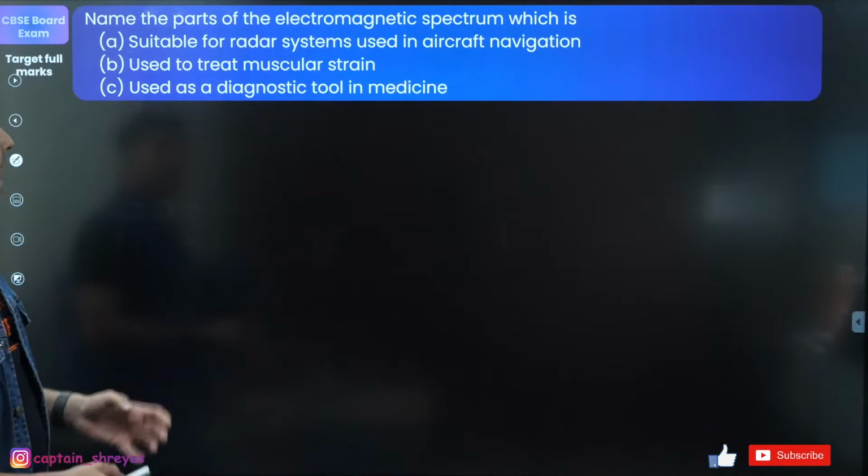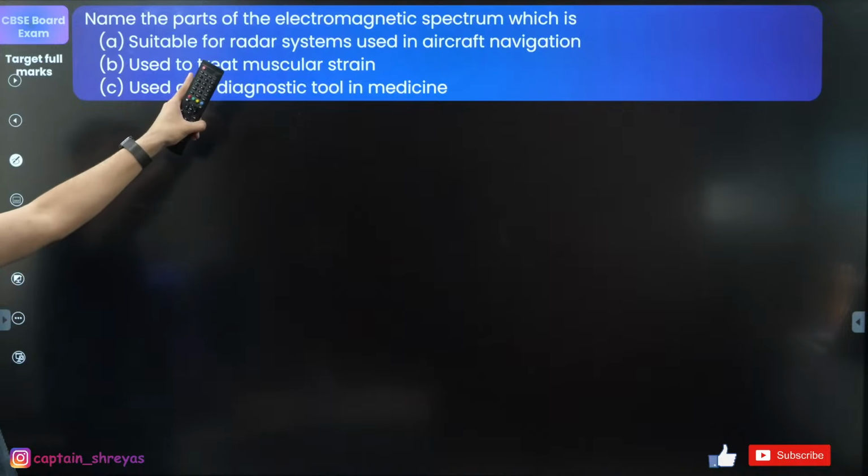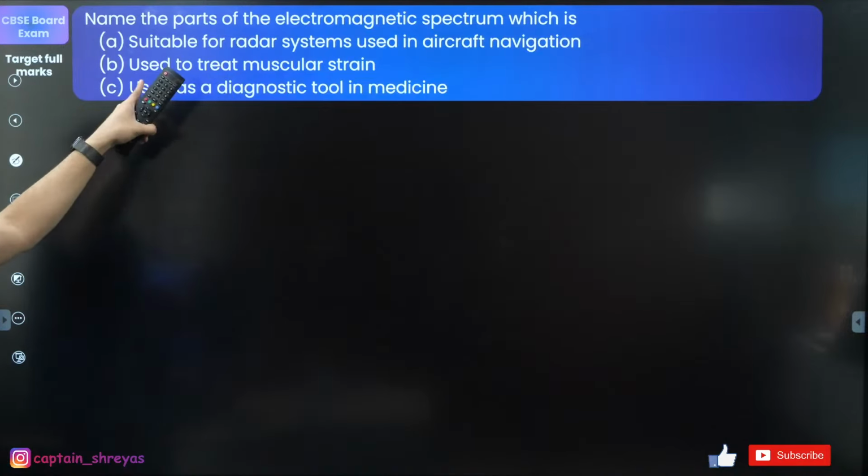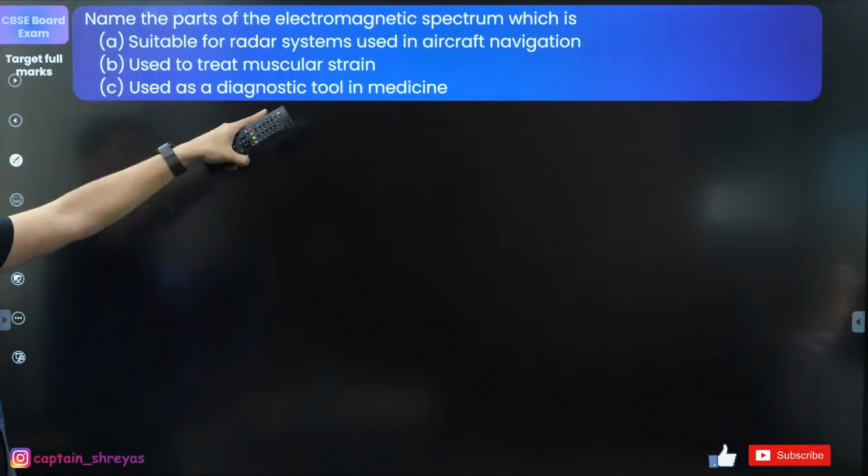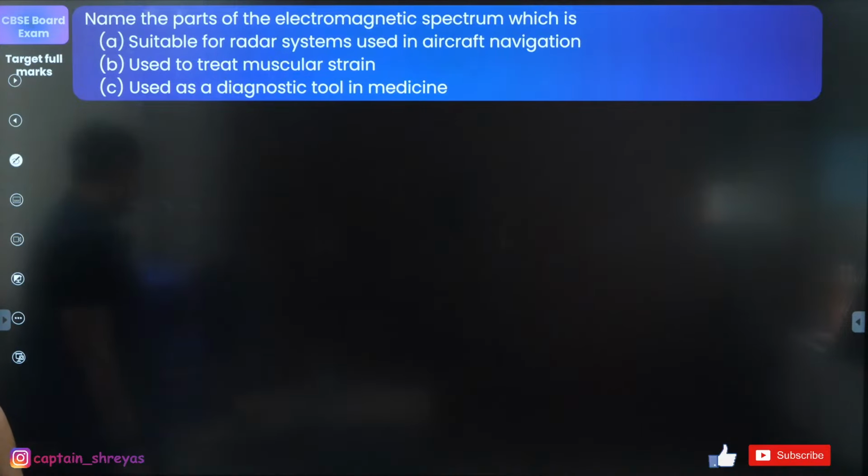Next question. Name the parts of the electromagnetic spectrum which are suitable for radar systems in aircraft, used for muscular strain, and used as a diagnostic tool in medicine. Come on, my dear students. Everybody should be able to do this.